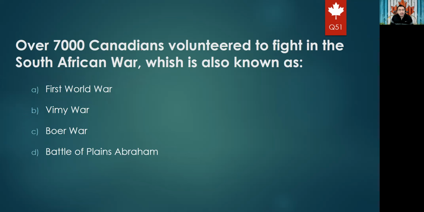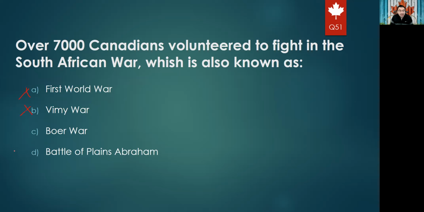Next question: over 7,000 Canadians volunteered to fight in the South Africa War, which is also known as the First World War, Vimy War, Boer War, or Battle of Plains of Abraham. For sure, it is not the First World War. It is not the Vimy War because actually the Vimy battle was in the First World War.